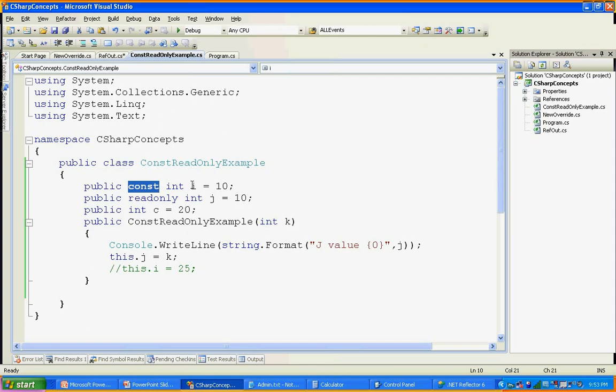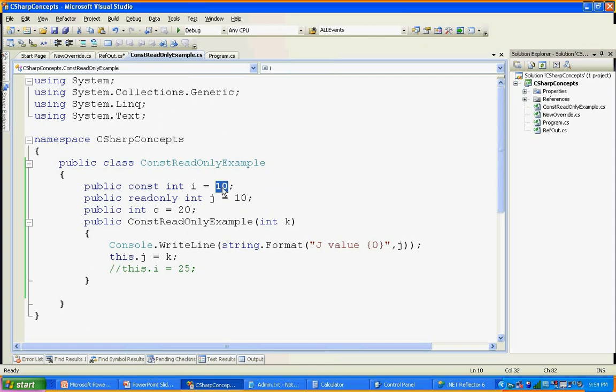You can define only value types, like integer, long, date, any value type variables only, as a constant. So use the const keyword, the variable type, the variable name, and assign the value. You can assign a value at the time of the declaration, you cannot assign it anywhere else. Another important thing is that whatever value you set, it is set at compile time.